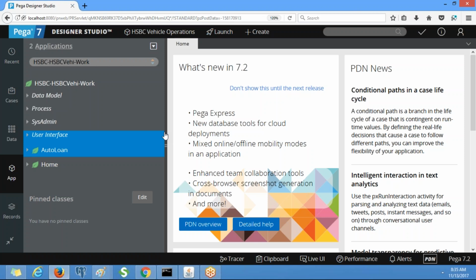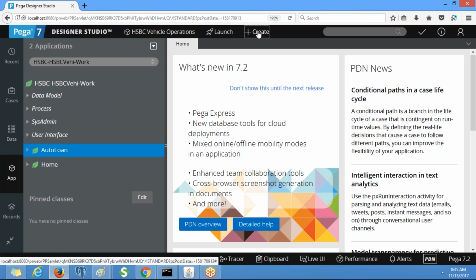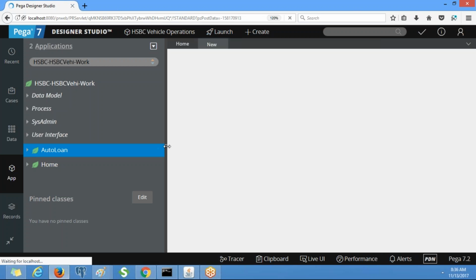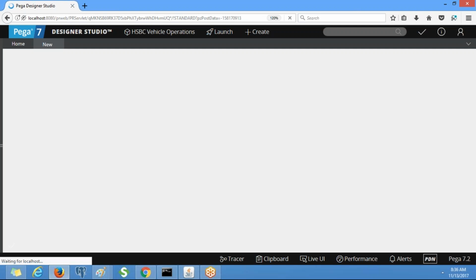Okay. So as part of our application, we have already created a customer details form. When you run the flow, a work object ID will be generated.